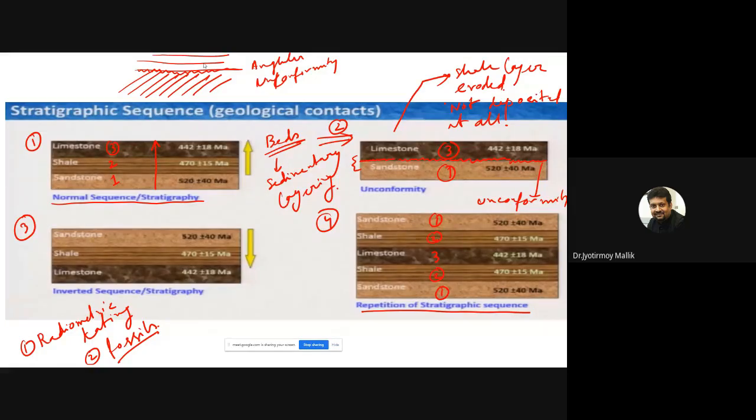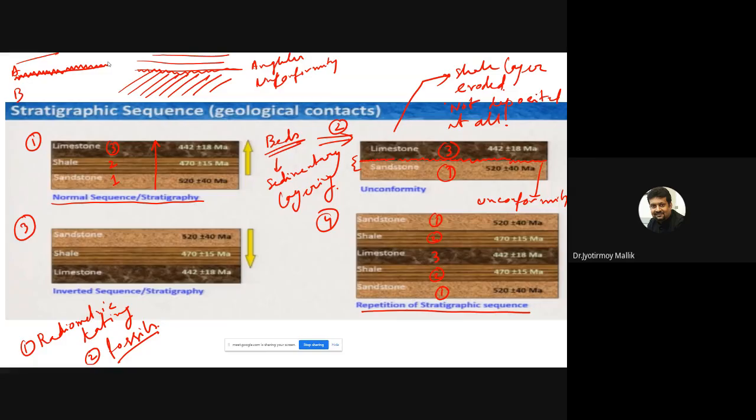Sometimes you do see that between two beds, this is bed A, this is bed B, there is an erosional surface. You can find that out in the field with your trained eyes, and there you can again postulate the possibility of an unconformity.